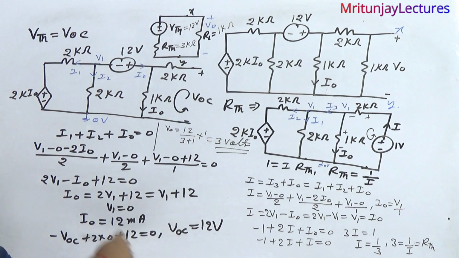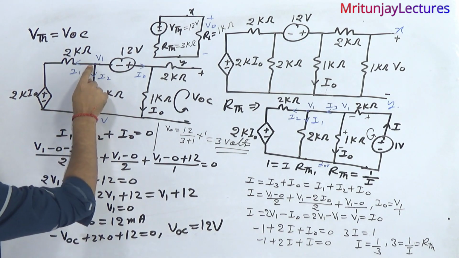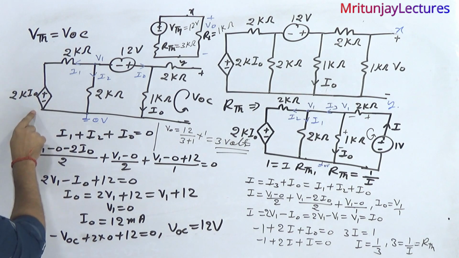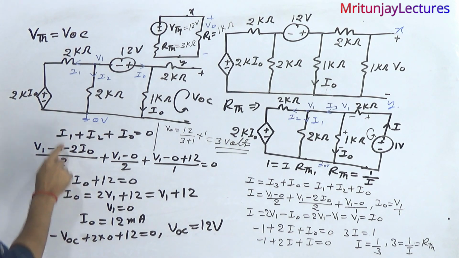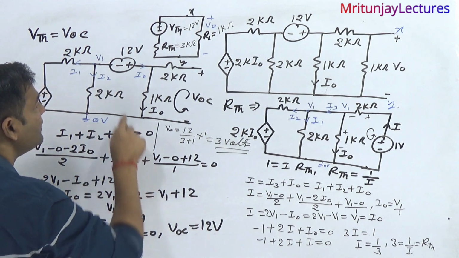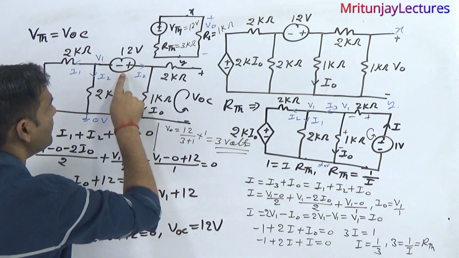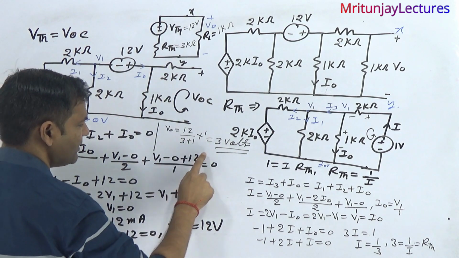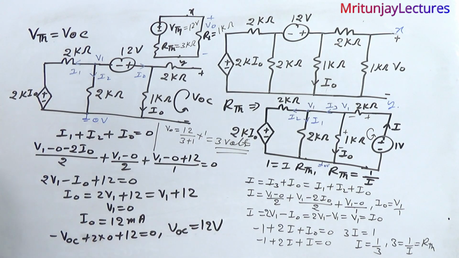Now I1 is written as V1 minus, current leaves from the negative terminal, so minus 2 I0, divided by 2, plus here V1 minus 0 divided by 2, and here V1 minus 0, current leaves from the positive terminal, so plus 12 divided by 1, this is equal to 0. After solving this, we get V1 by 2 plus V1, that is 2V1 divided by 2, so we get 2 I0 divided by 2, that is I0, plus 12, equal to 0.